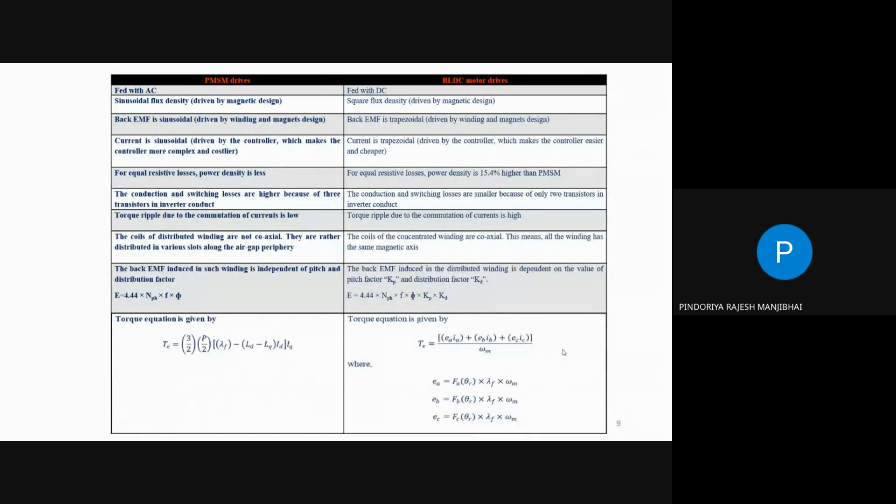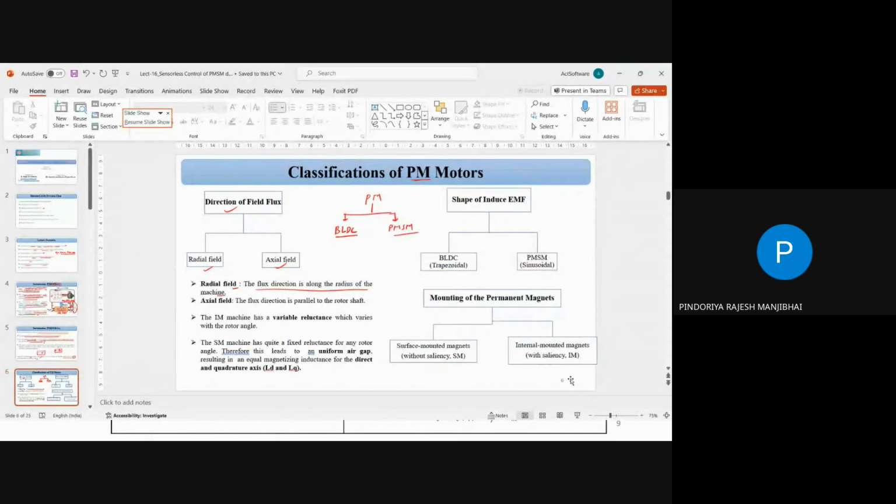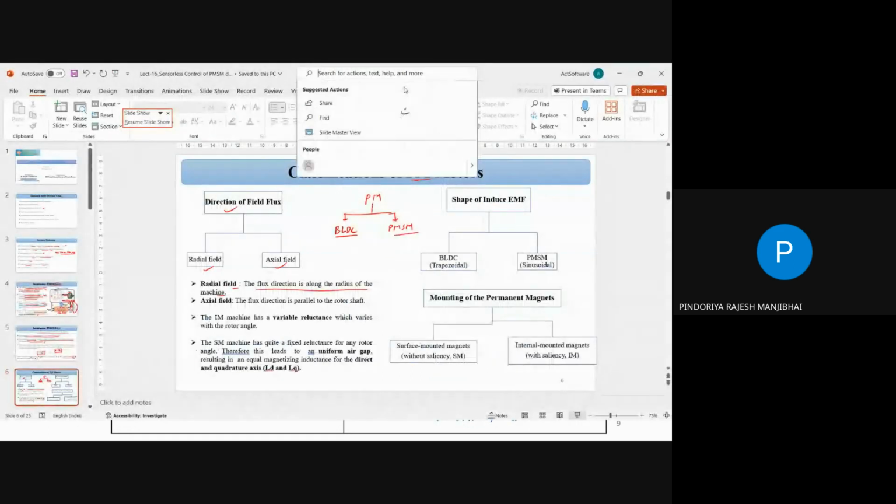Yeah. So just for your knowledge, the difference between the PMSM and the BLDC motor. So we can say the difference between the PMSM and BLDC: the PMSM is fed with AC, and the BLDC is fed with DC.